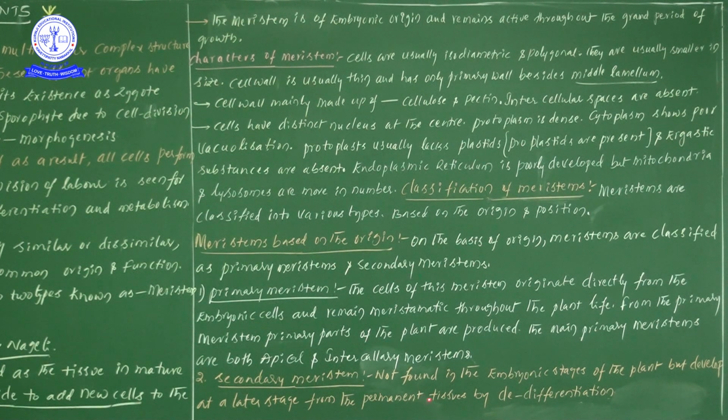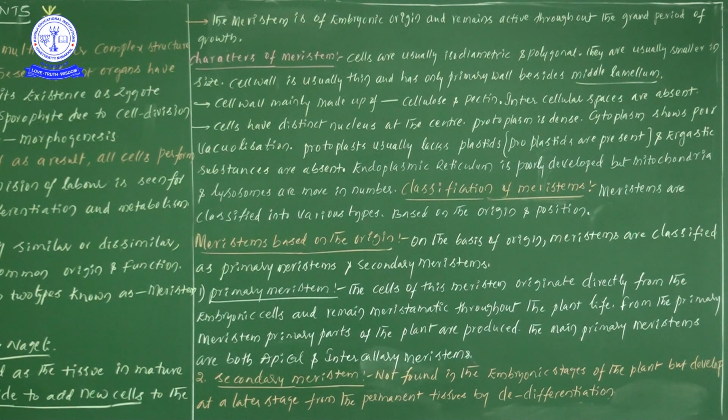Here tissues are divided into two types: one is meristematic tissue and the other is permanent tissue. These secondary meristems, which are not developed at the embryonic stages, develop from the permanent tissues by the process, or phenomenon, of dedifferentiation.